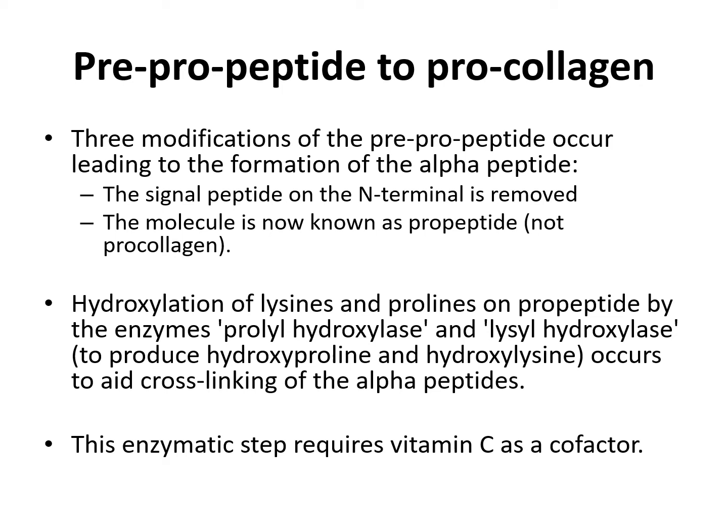Hydroxylation of lysine and proline on the pro-peptide by the enzymes prolyl hydroxylase and lysyl hydroxylase produces hydroxyproline and hydroxylysine, which aid cross-linking of the alpha peptide. These enzymatic steps require vitamin C as a cofactor.